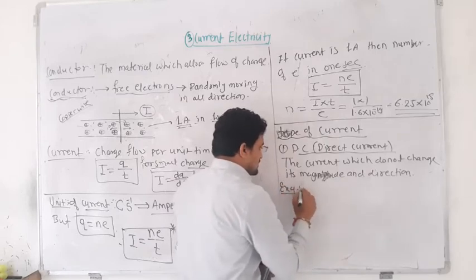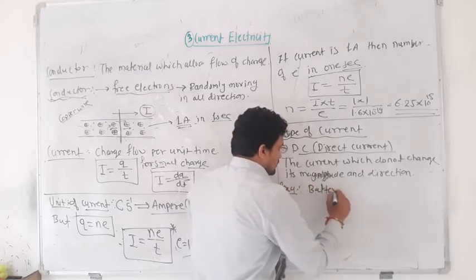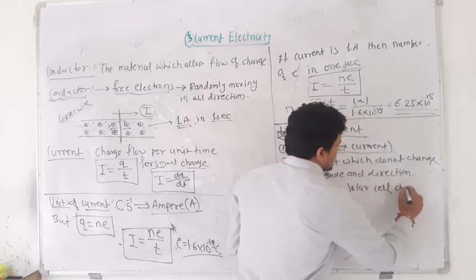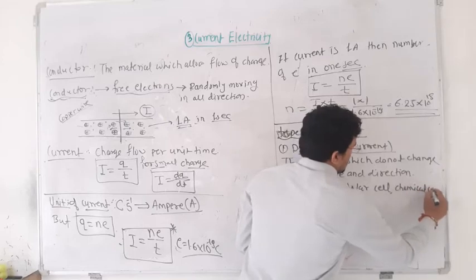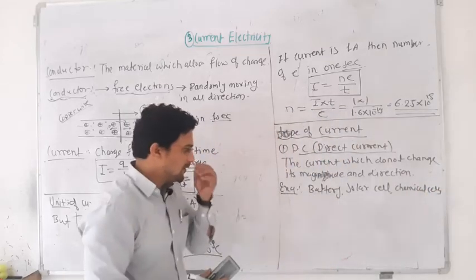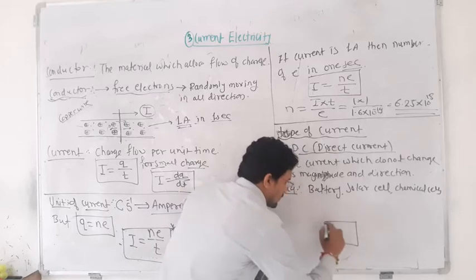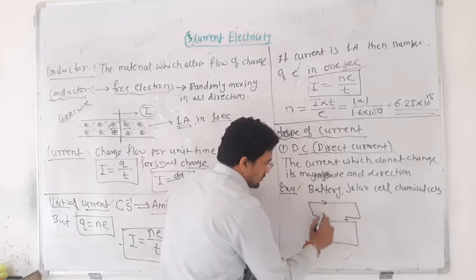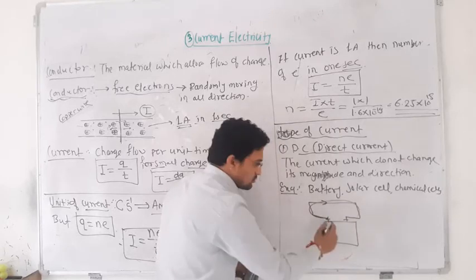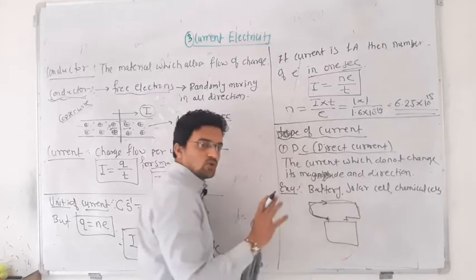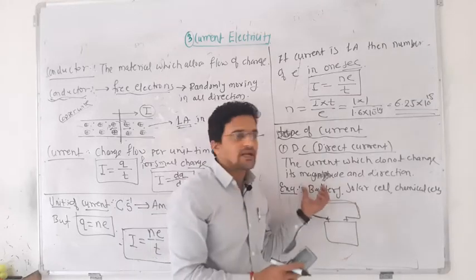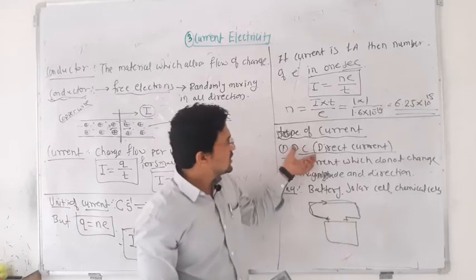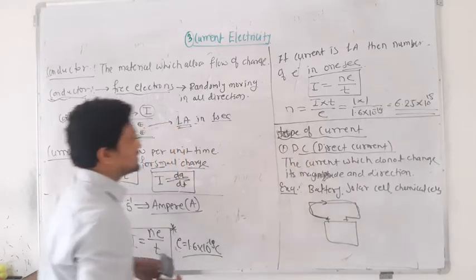From where do we get this DC current? Through a battery, solar cell, or a chemical cell. If you have this battery, positive, negative, and you connect a wire here, the current will always flow in one direction, clockwise, positive to negative. There is no change in the direction and no change in the magnitude. 1 ampere stays 1 ampere unless and until this battery has charge. Such a current is known as direct current.